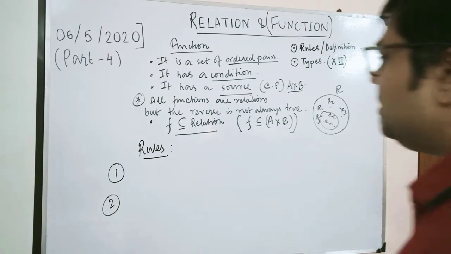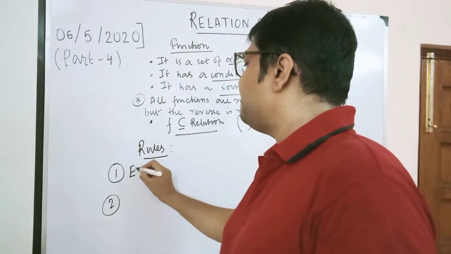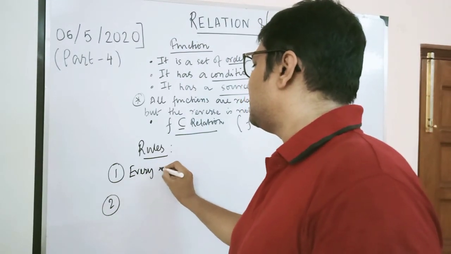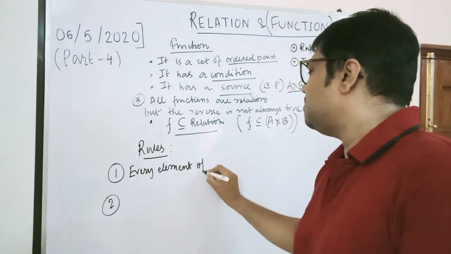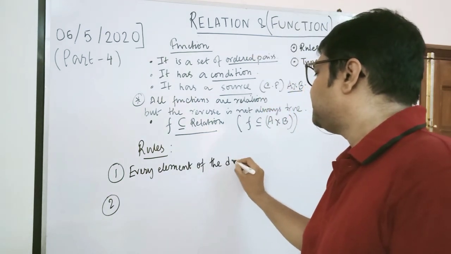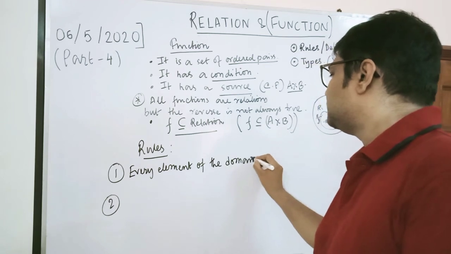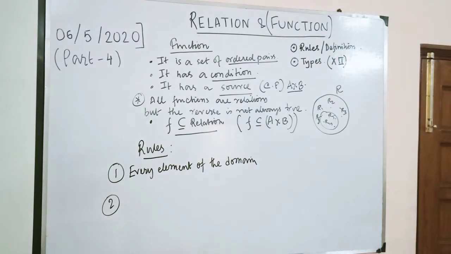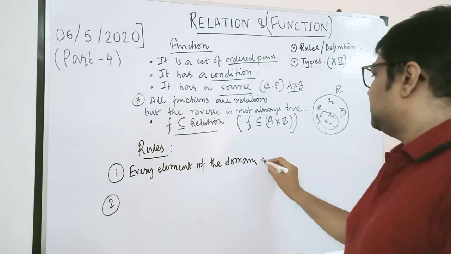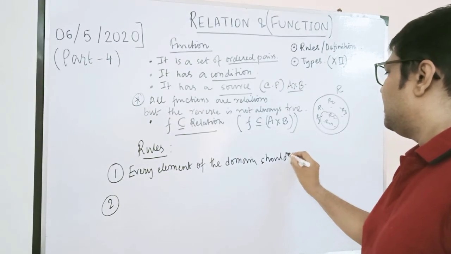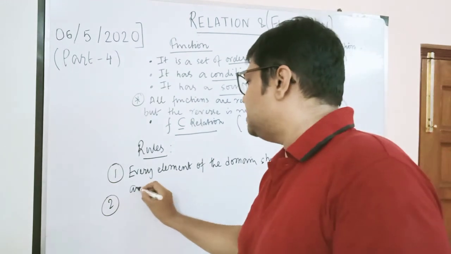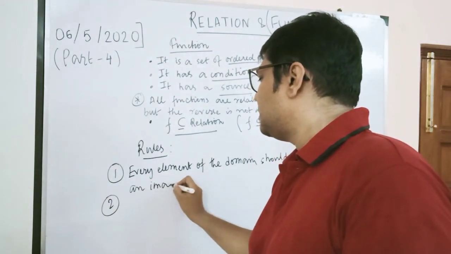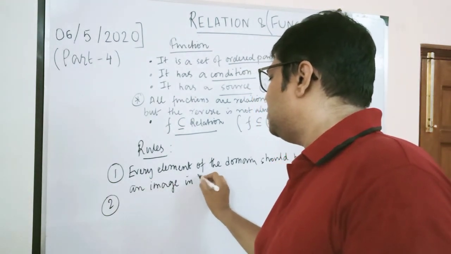The first rule is: every element of the domain should have an image in the codomain.